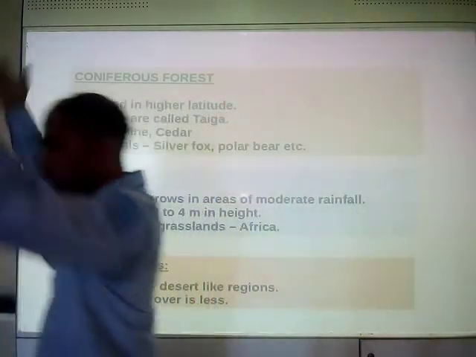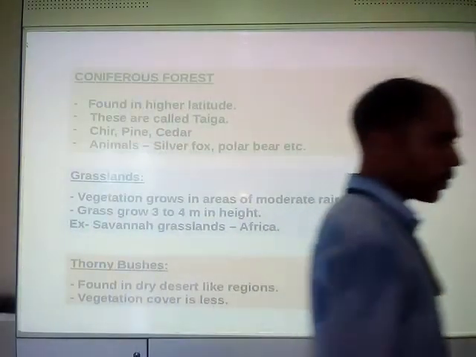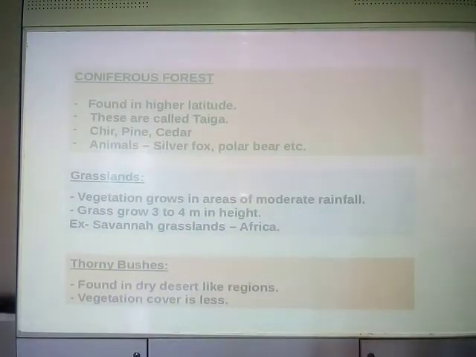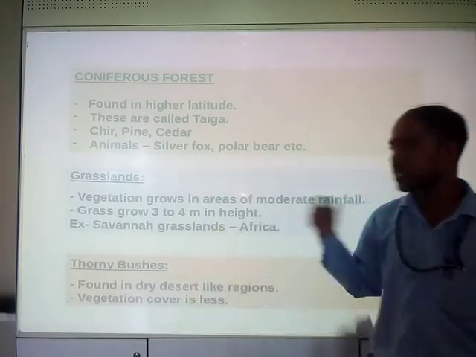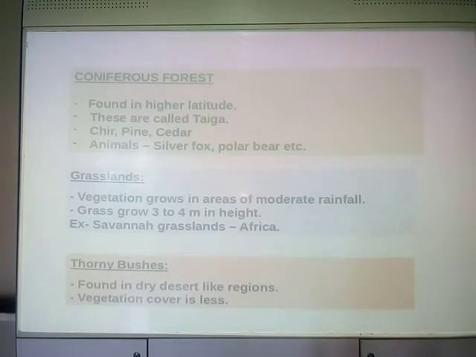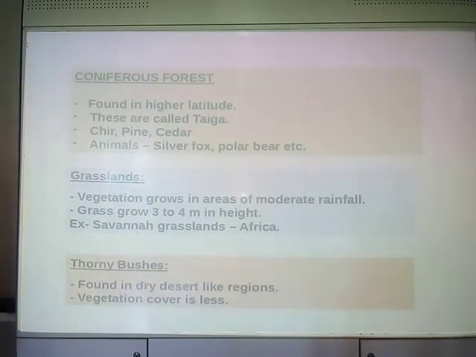That much is the height of grasses. Example I have given: savanna grassland, a very famous grassland found in Africa.